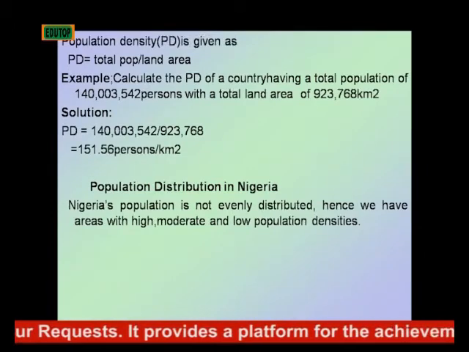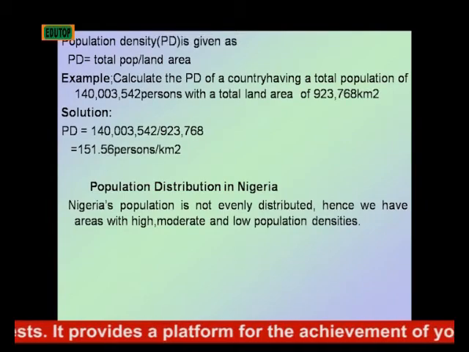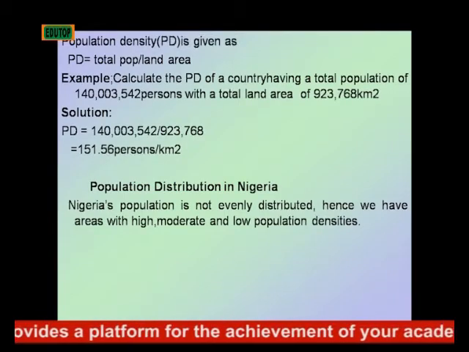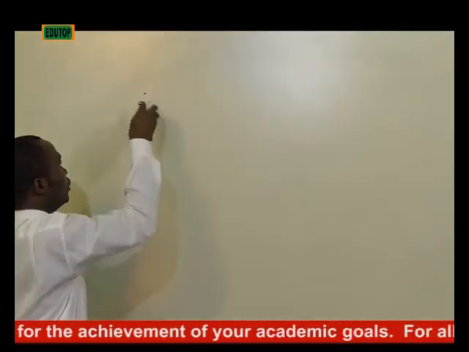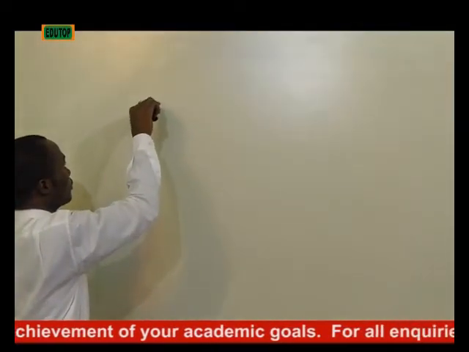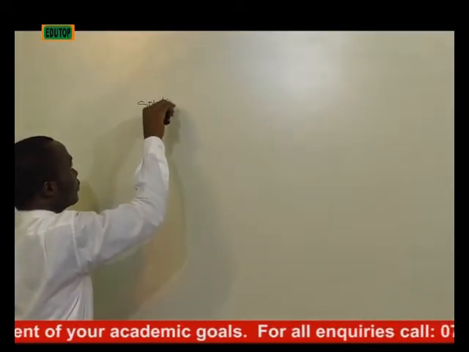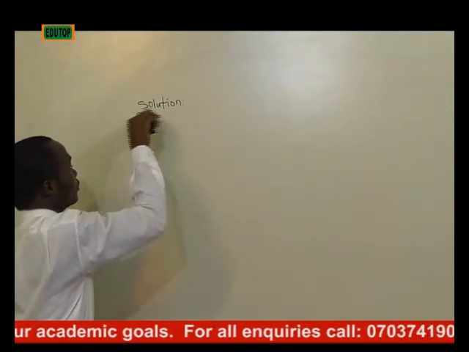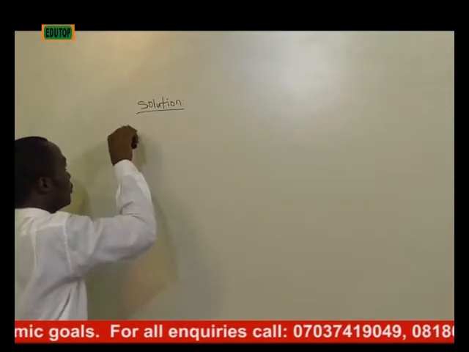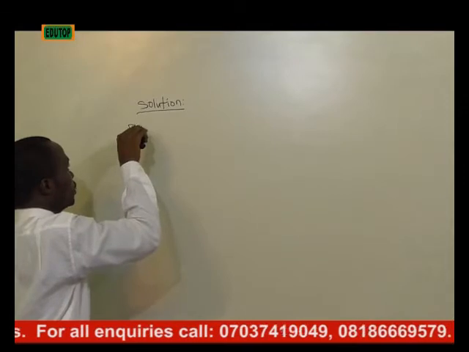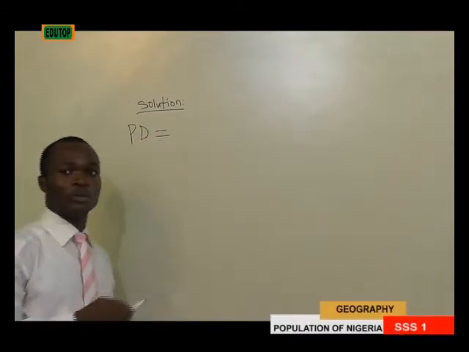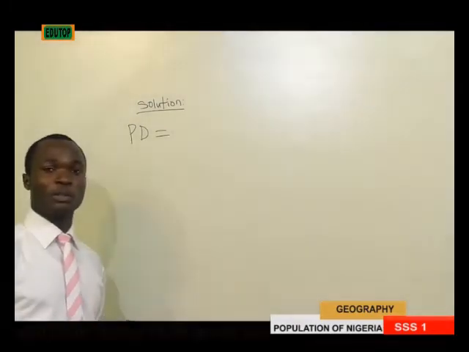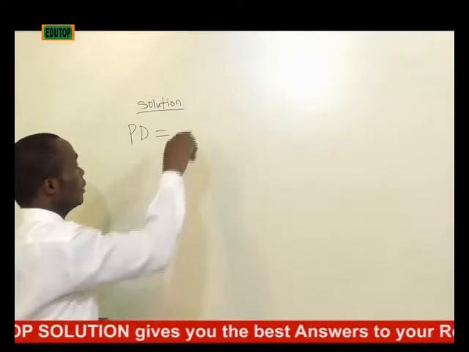From the simple formula for calculating the population density, we say that solution: population density equals total population over land area.